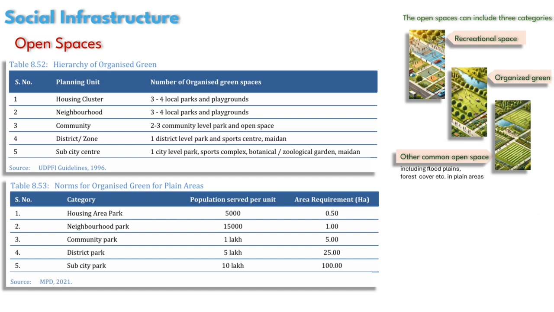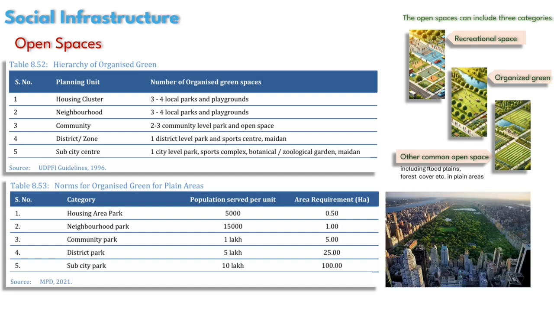In the GATE Architecture 2025 exam, there was a question based on the neighborhood park where they asked about the size of population served per unit, and its answer was 15,000. Next higher hierarchy of organized green spaces is community level park, and the minimum area of such park should be 5 hectare and it should serve at least 1 lakh population. Next is district park, and it is required for at least a city with 5 lakh population. The size of such park should be at least 25 hectare. And when the city's population crosses 10 lakh, a sub-city park is required with an area of 100 hectare.